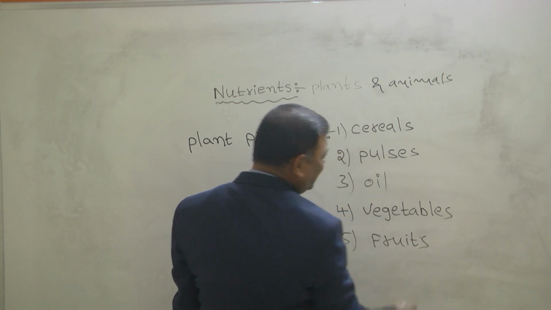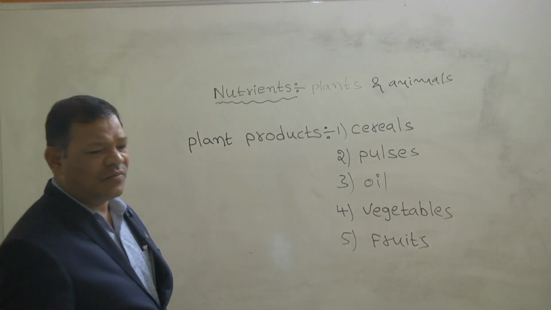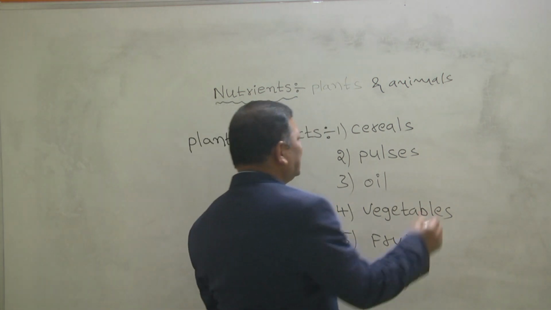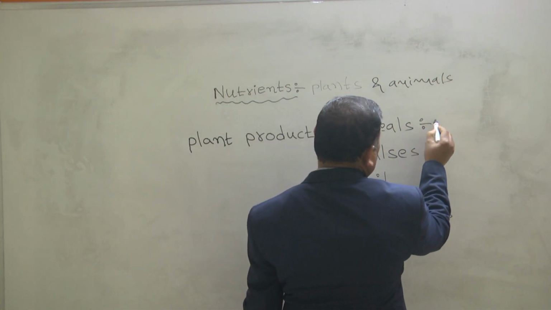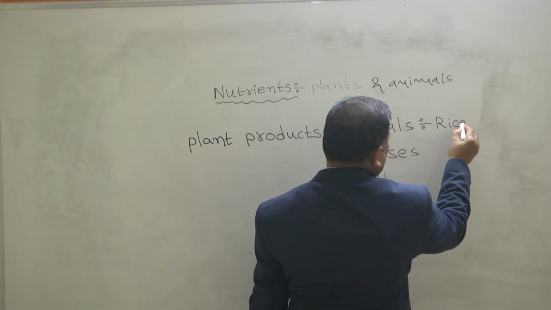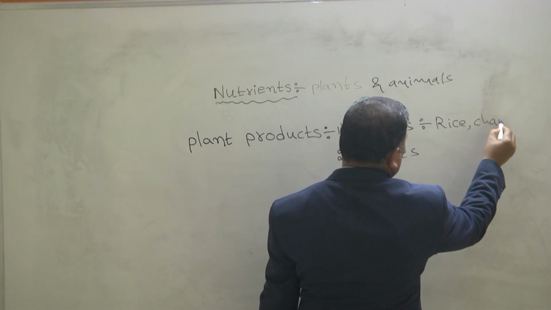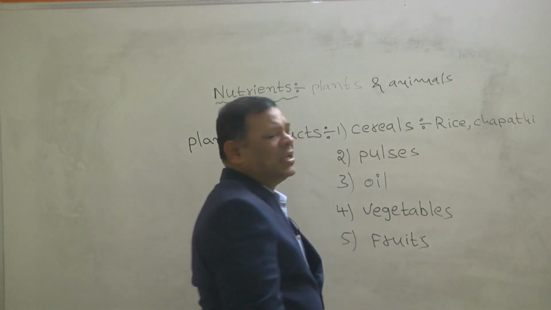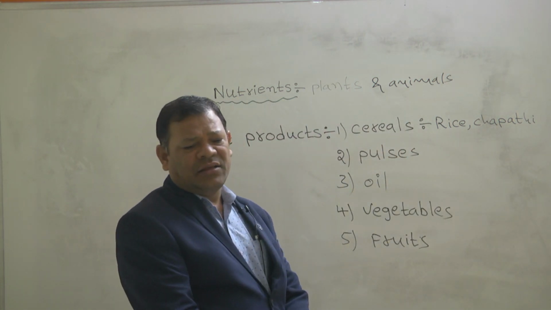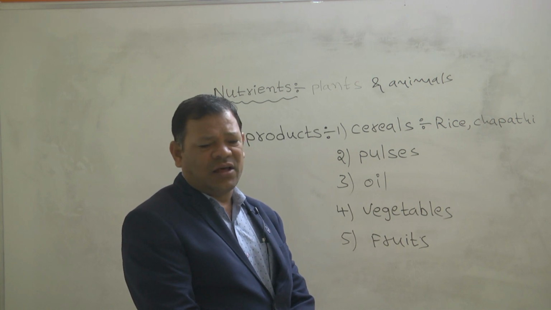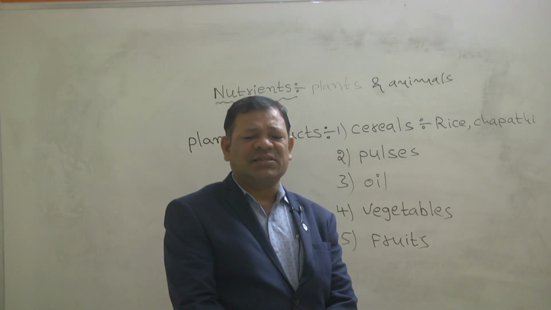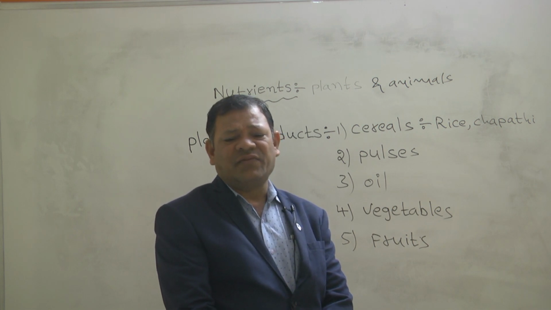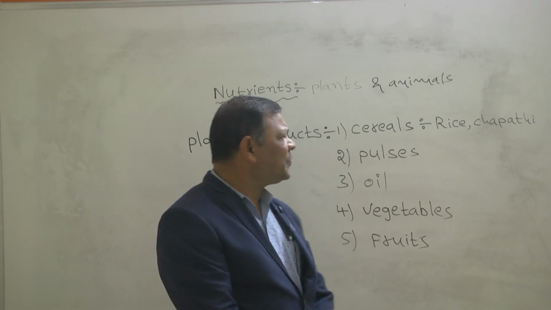So especially we are getting from the plants from cereals. Do you know very well cereals? Examples of the cereals: rice, chapati, idli. These are most of the cereals, generally we are getting the carbohydrate from them. These are the cereals we are getting from the plants only.